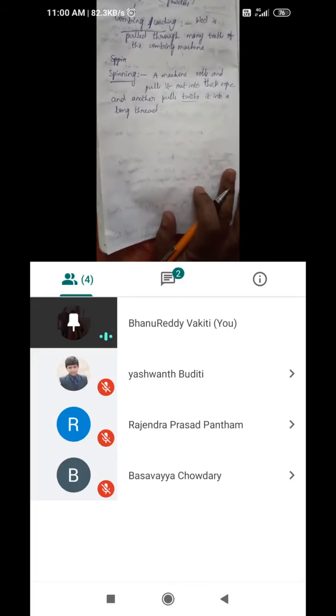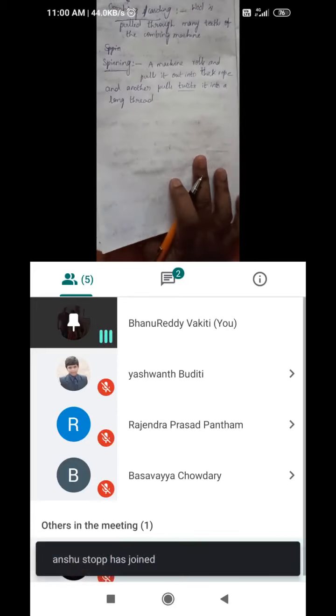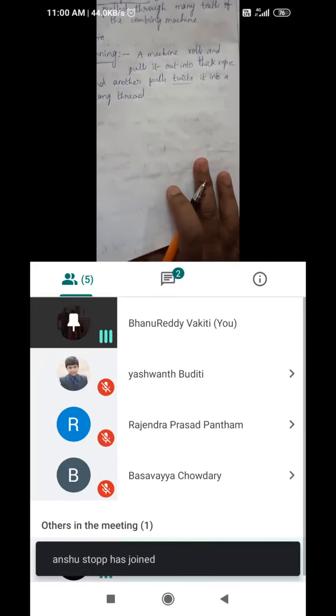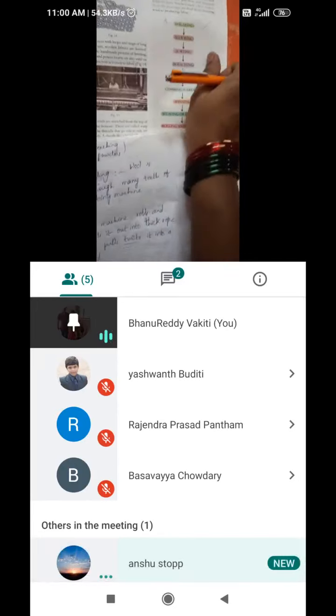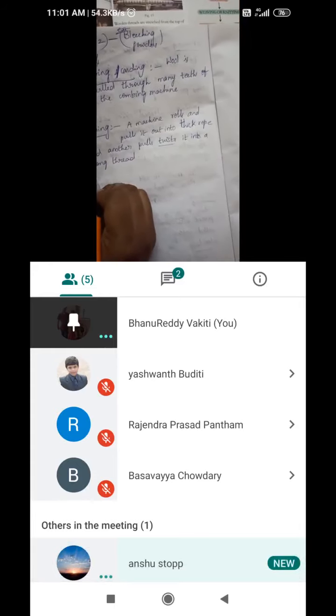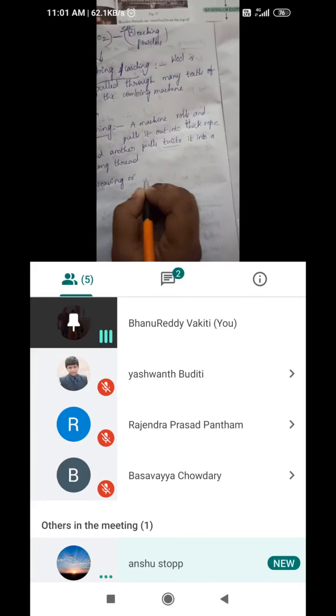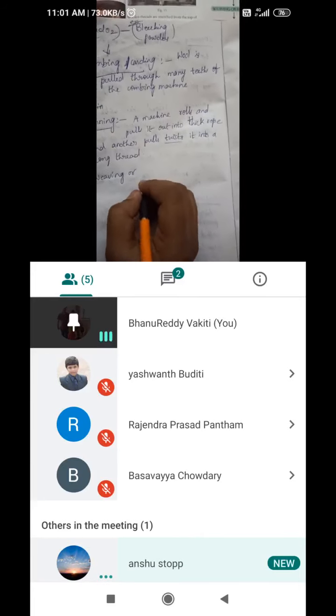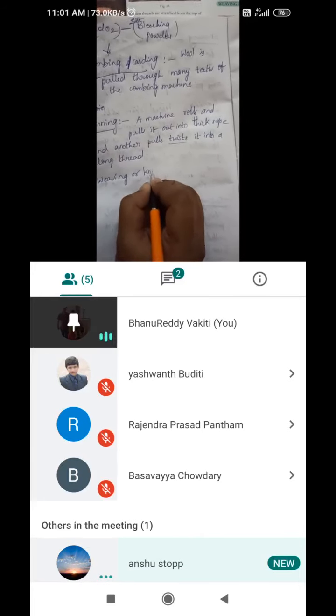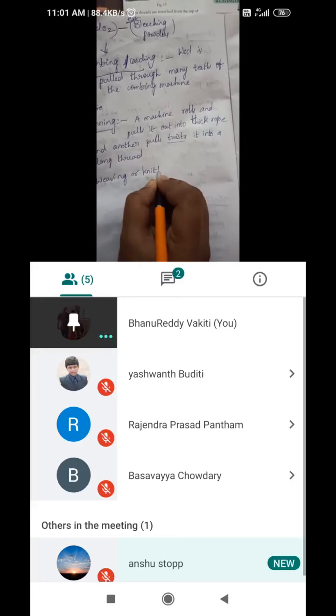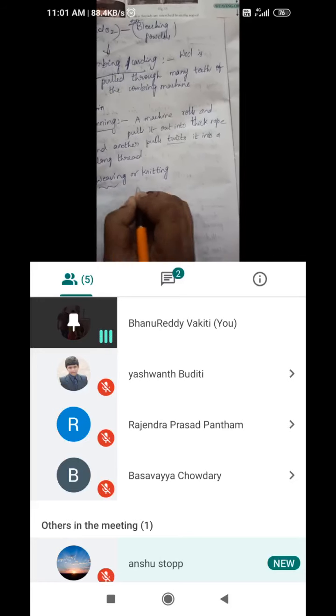By using these long threads, the next process is weaving or knitting. With the help of hand, some ladies will do knitting using these threads. Weaving and knitting, you know that? I think you observed it in your homes also.